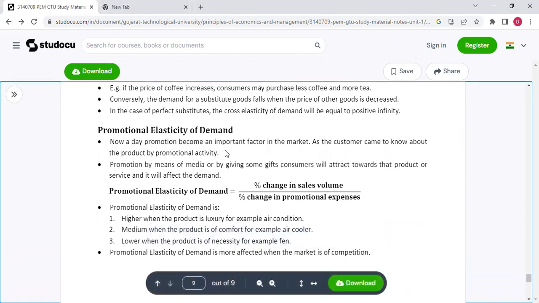Nowadays, promotion has become an important factor in the market as the customer comes to know about the product by promotional activity. Promotion by means of advertising or by giving some gifts, consumers will be attracted towards that product or service and it will affect the demand. Promotional elasticity of demand equals percentage change in sales volume upon percentage change in promotional expenses.